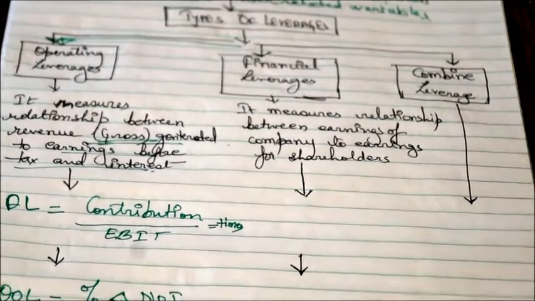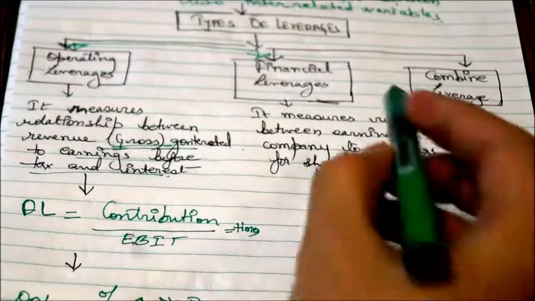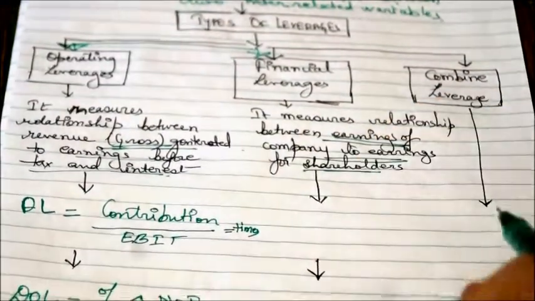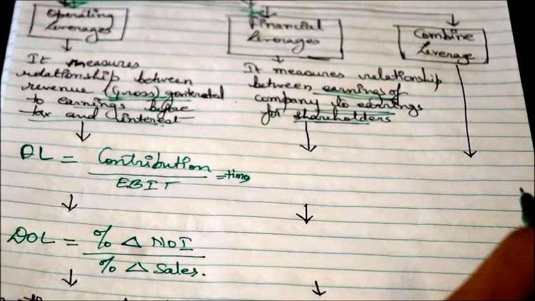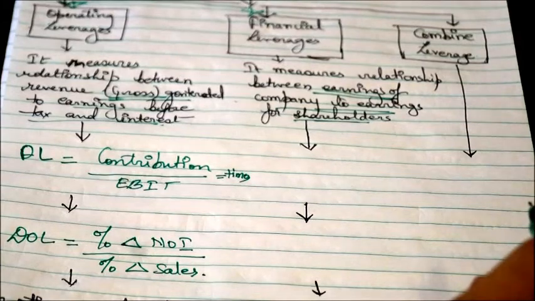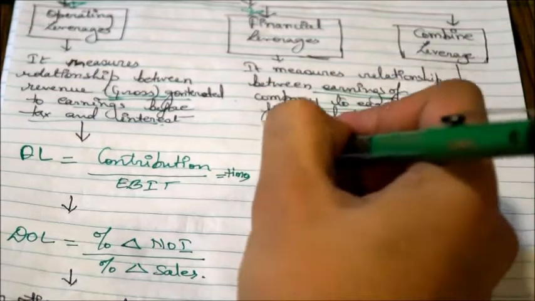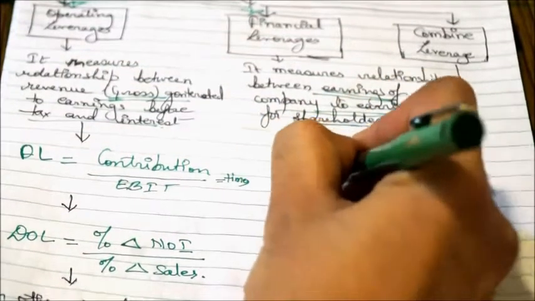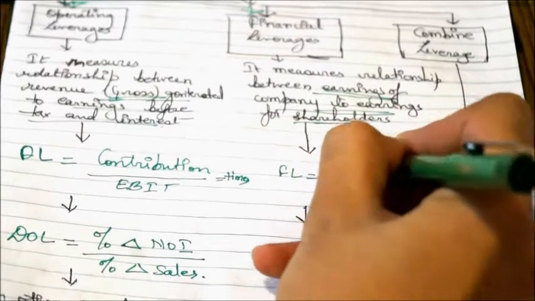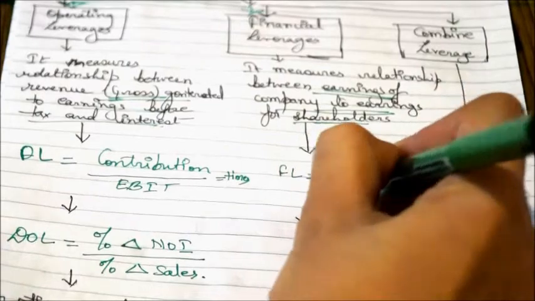The other type of leverage is your financial leverage. Financial leverage means a relationship between earnings of a company and earnings of a shareholder. At the end, a shareholder is concerned that his earnings need to be increased. So we calculate financial leverage as earnings before interest and tax, divided by earnings before tax.